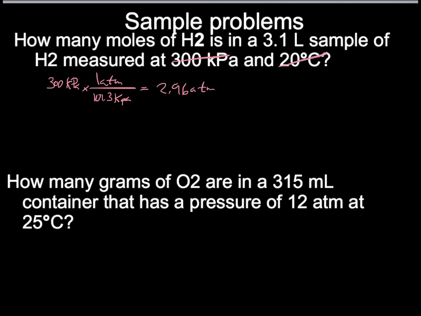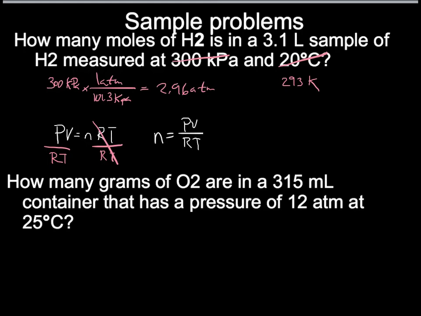Temperature, same thing. 273 plus 20 is 293 Kelvin. Okay. Now that we have the two proper pieces of information, we can go ahead and figure out what our equation is going to be. So here's PV=nRT, but we want to solve for n. So if we rearrange this by dividing both sides by RT, that means that the number of moles is equal to the pressure times the volume divided by R times T. Now we can plug and chug.